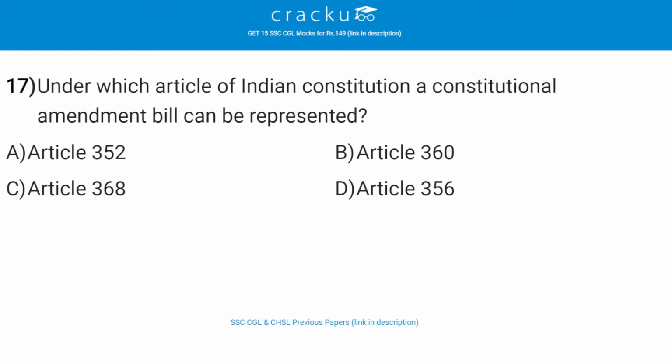Under which article of Indian Constitution a constitutional amendment bill can be represented? The correct answer is C, that is Article 368. So amendment the Constitution of India is the process of making changes to the nation's fundamental law or supreme law, and the procedure of amendment in the Constitution is laid down in Article 368 of the Constitution of India.